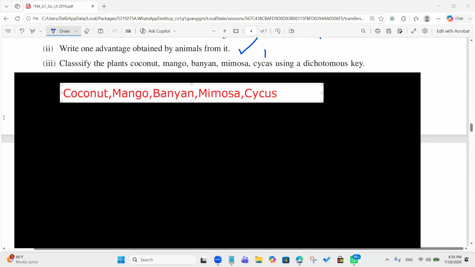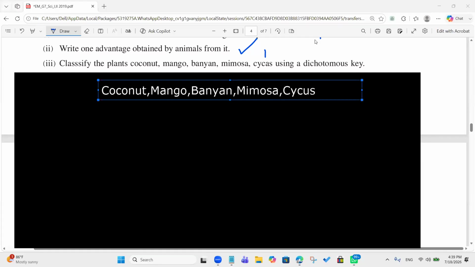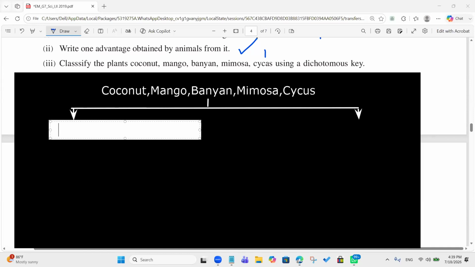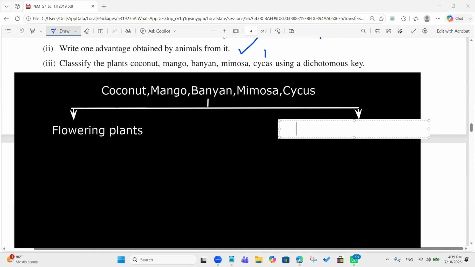Tell me the main method that you can divide them into two. How do you divide these plants into two groups? Flowering and non-flowering. Yes, you can consider that first. That's a good point. We can divide them as flowering and non-flowering. Flowering plants on this side, and non-flowering plants on this side.